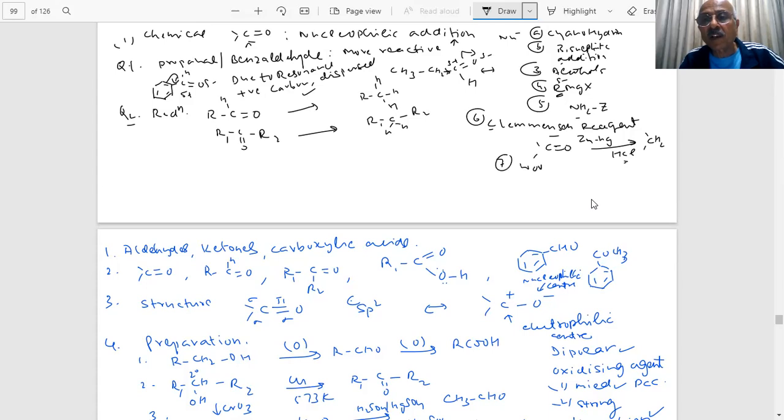What are the reagents used in the Wolff-Kishner reduction? First is hydrazine, NH2NH2, and then KOH and ethylene glycol. KOH and ethylene glycol.